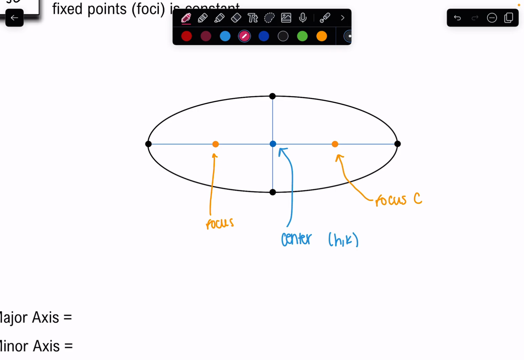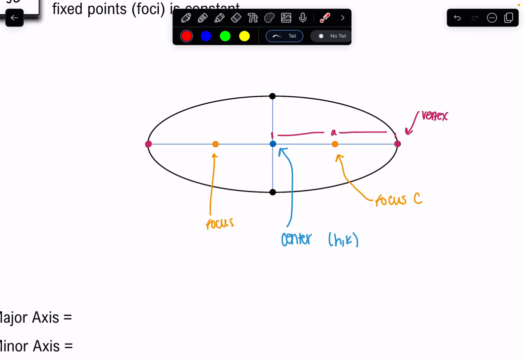And we do have these notated here. So we're going to call this your vertex. And I'm even going to color these in pink a little bit more. So these are your vertex points, or your vertices, plural. And the distance between your center and the vertex points, we call that distance A. Now notice that this distance is longer than the distance from the center to these two points.